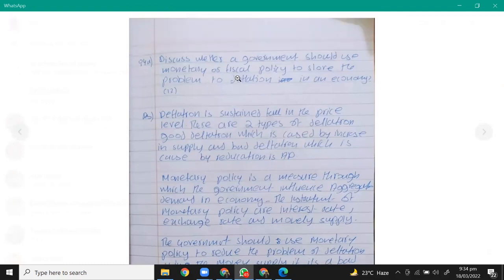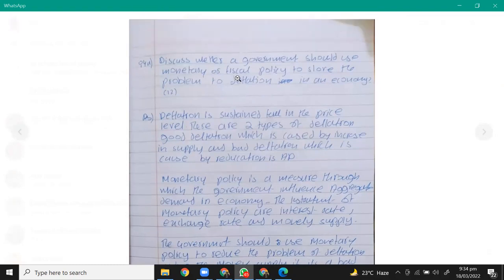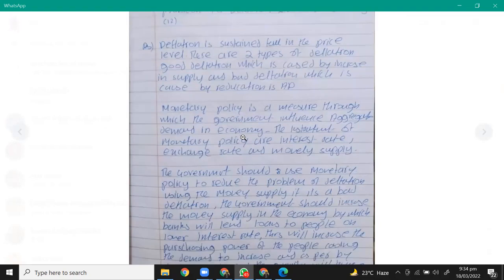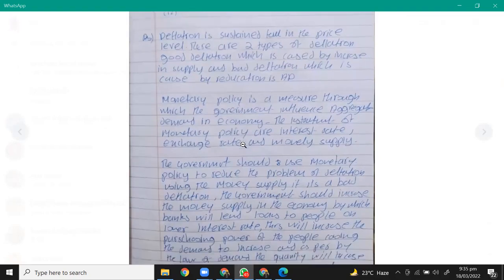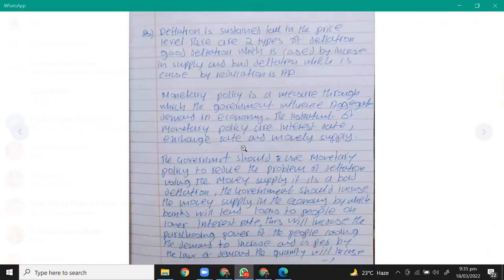Discuss whether a government should use monetary or fiscal policy to solve the problem of deflation in an economy. Okay, so deflation is a sustained fall in the price level. There are two types of deflation: good deflation, which is caused by an increase in supply, and bad deflation, which is caused by a reduction in aggregate demand, right? Monetary policy is a measure through which the government influences aggregate demand in the economy. The instruments of monetary policy are interest rate, exchange rate, and money supply.